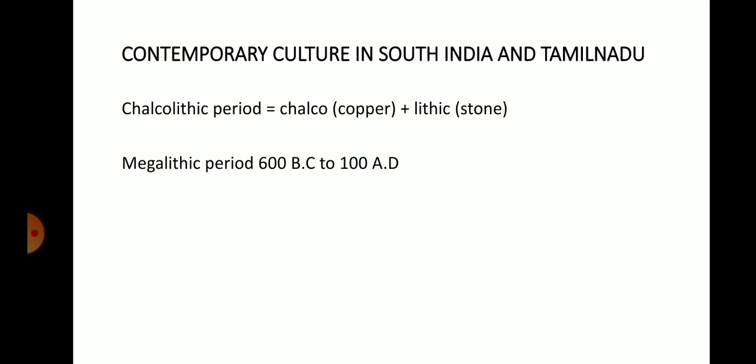The later period is called the Megalithic period. Megalithic is also a Greek word. Mega means large, lithic means stone. So people used large stones during this period, and so it is called the megalithic period. It is a time period between 600 BC to 100 AD.